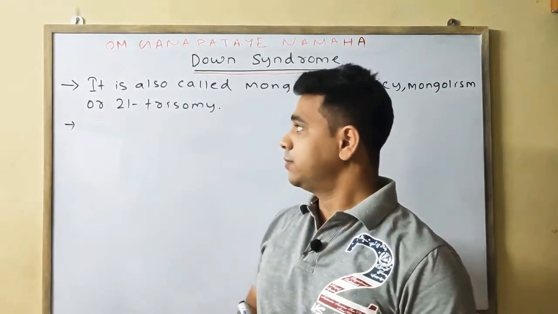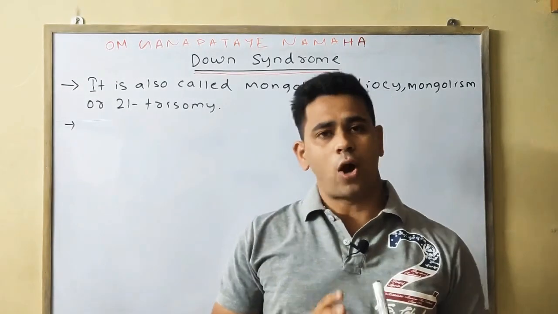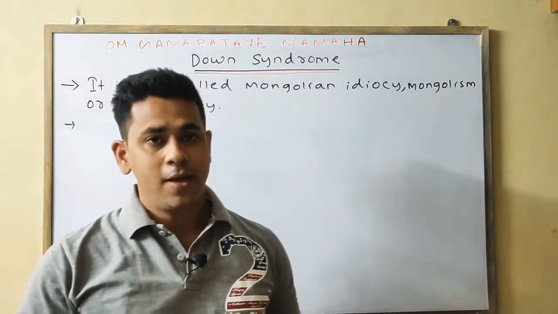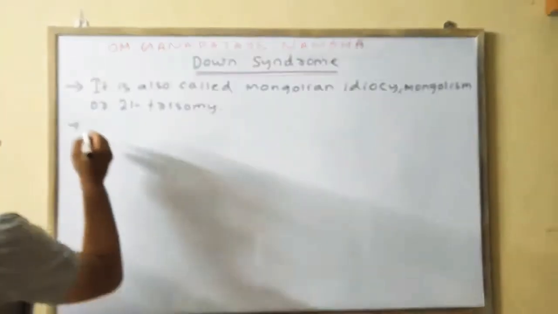Next point, it is the most common form of chromosomal abnormality found in the human population.